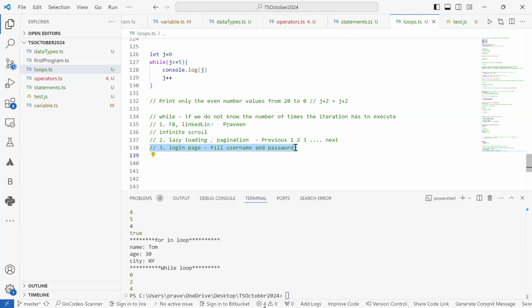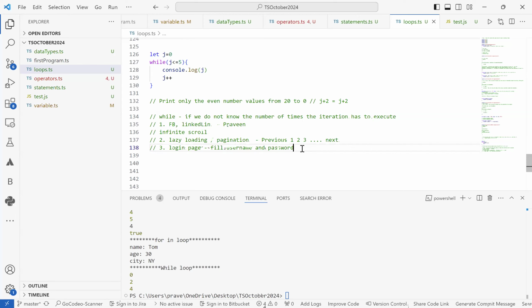What happens in general is we'll allow the user a certain number of times; if you have not filled in the username and password correctly, then we'll keep on throwing you an error. Again, there can be chances that a user can fill in a wrong username and wrong password multiple number of times, right?